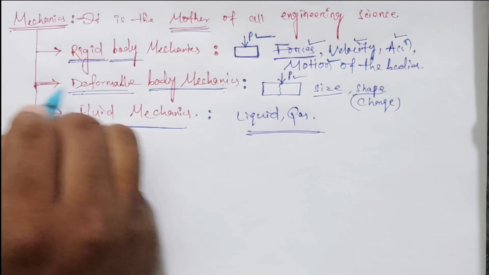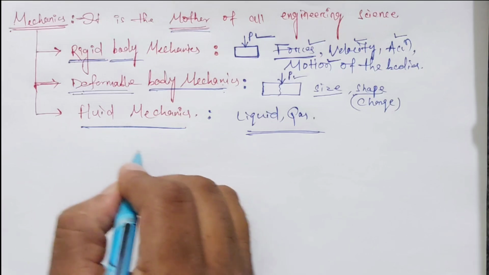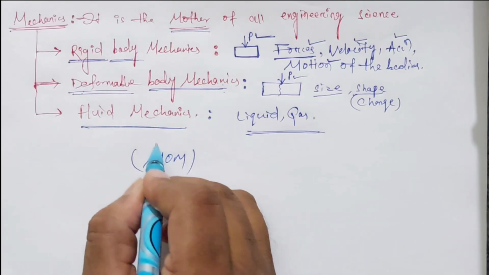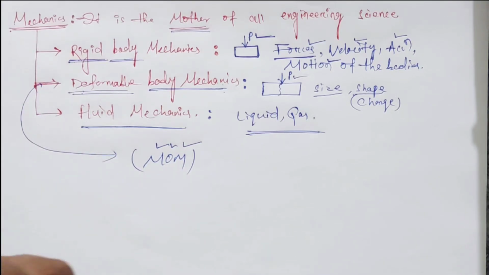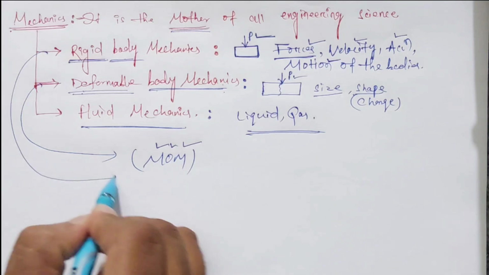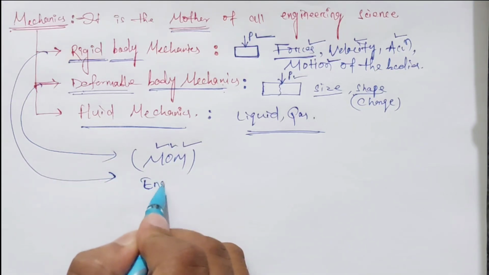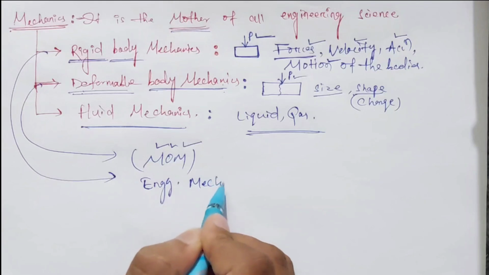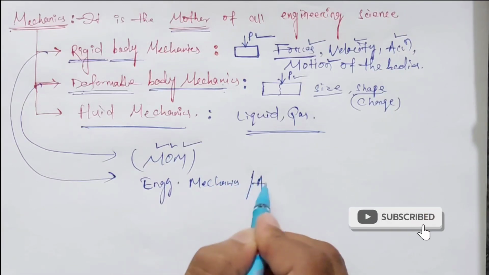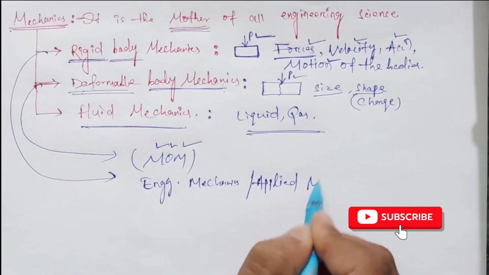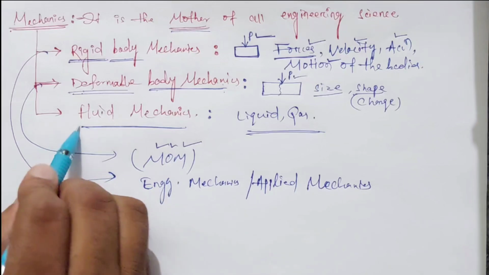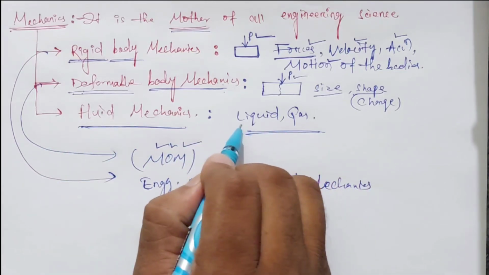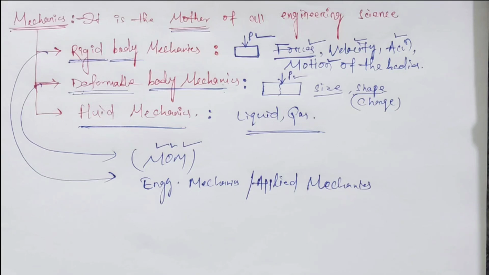Deformable body mechanics is also known as the MOM. What is the MOM? MOM means the mechanics of materials. And the first one, rigid body mechanics, we can say is the engineering mechanics, or we can say applied mechanics. And fluid mechanics is the study of different liquids and gases. So for mechanical engineering students, you have to understand these things.